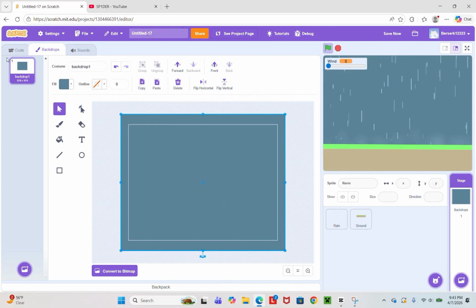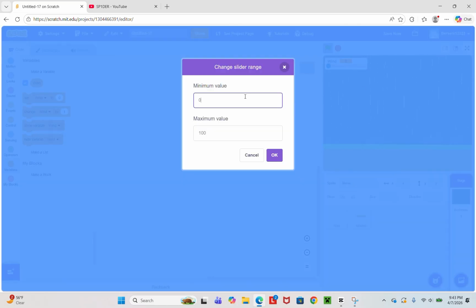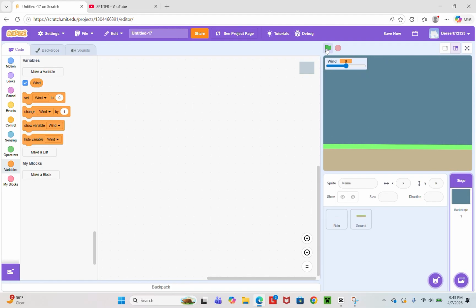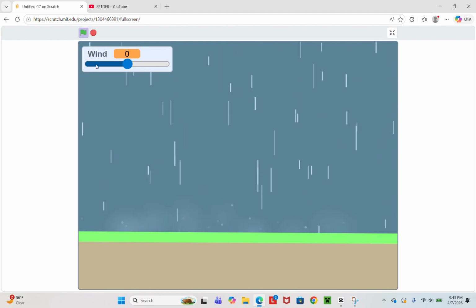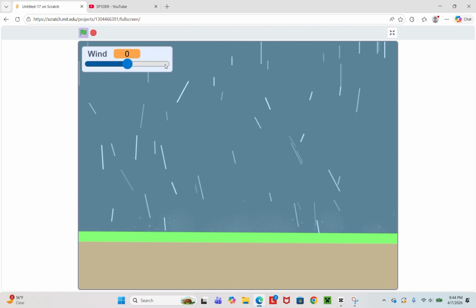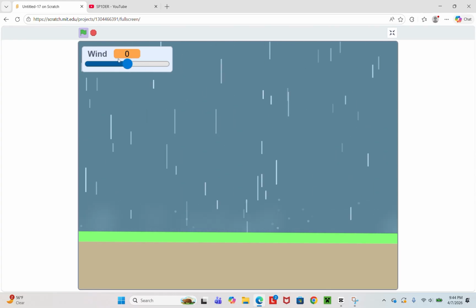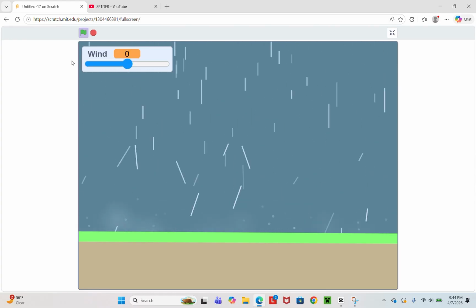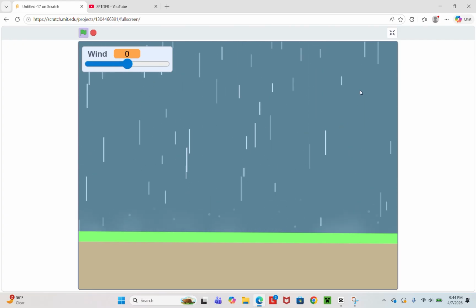I did forget to do something. Make sure to change the wind slider to -20 and 20. So sorry, I forgot about that. Now, I don't know, my thing's being weird. But you could change wind directions and it works.